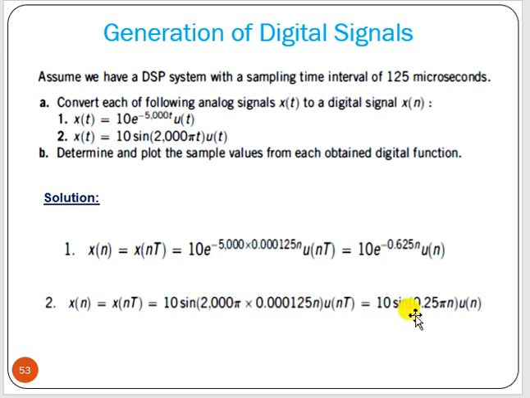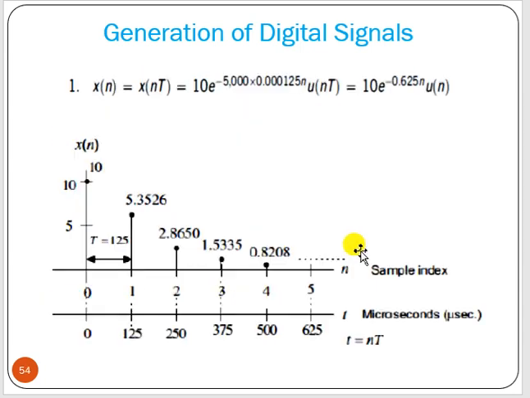Then if you multiply you will get this as the digital signal, the corresponding digital signal, and this is the plot of that signal. If we put n equal to 0, this will be 10. Then if you put n equal to 1, it will be decreasing.